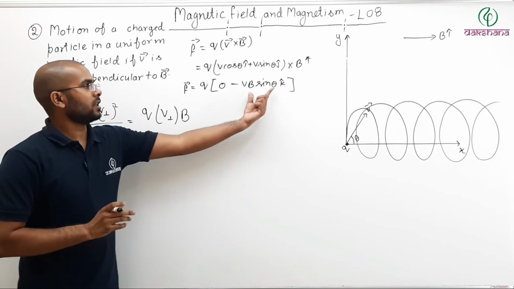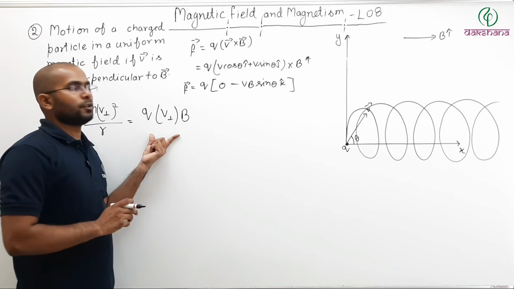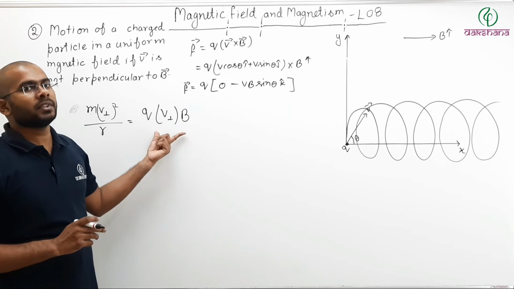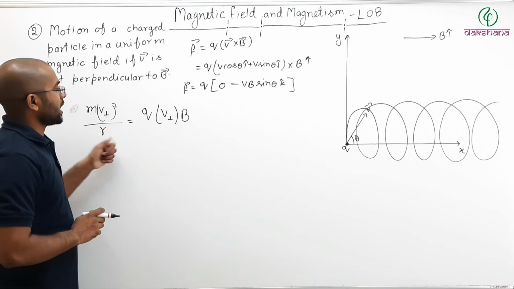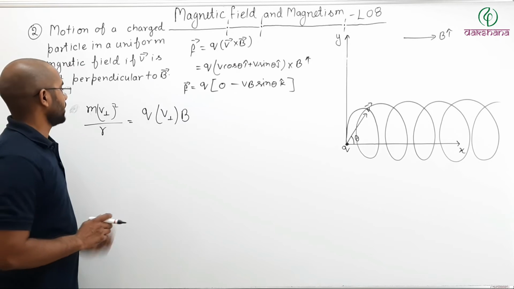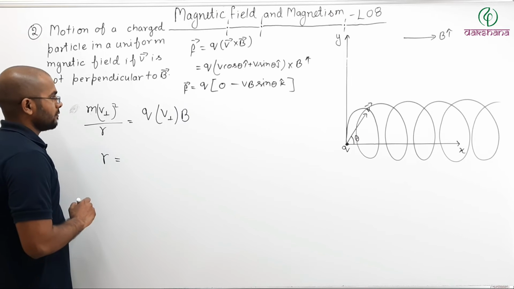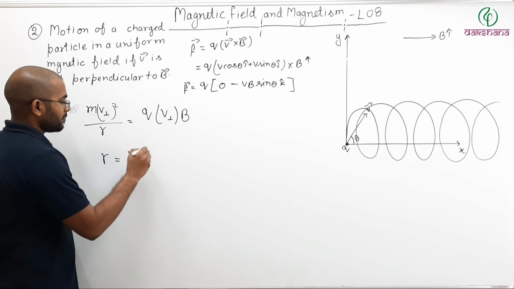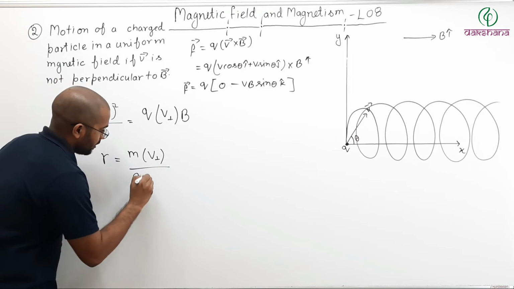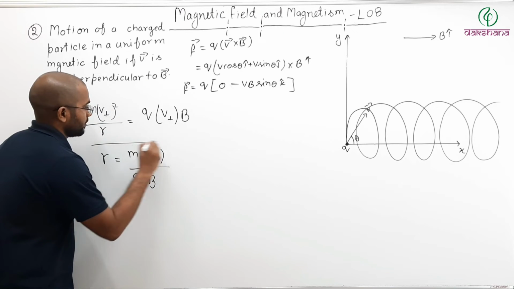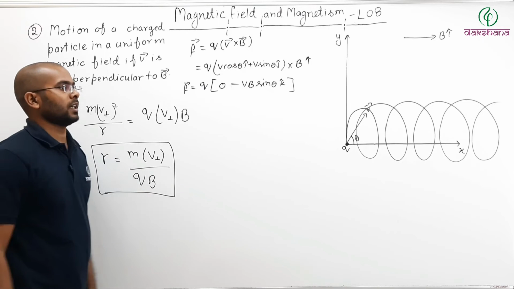This is the force, because due to the parallel component there is no force. So this is the force which is trying to make the particle move in a circular motion. So mv perpendicular square divided by r equals qv perpendicular B. From here you can write the radius of the helix will be m times v perpendicular divided by q times B. That will be the radius of your helix.